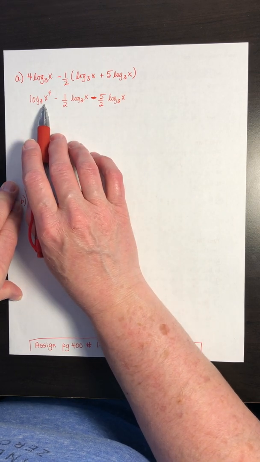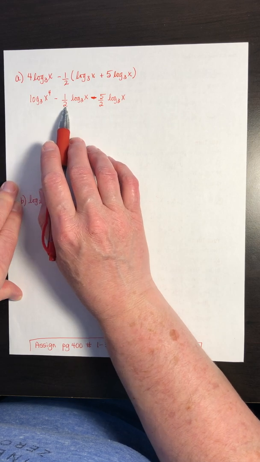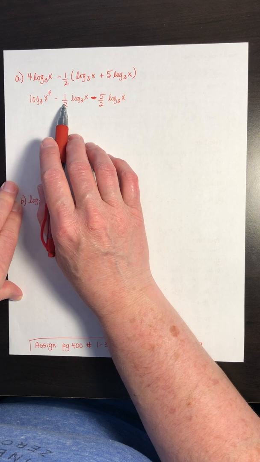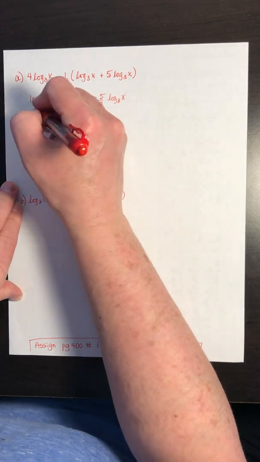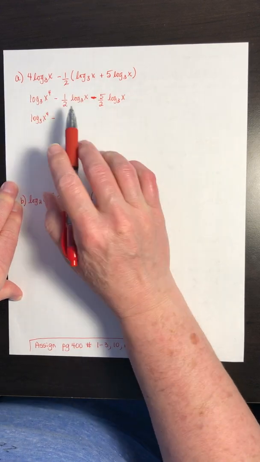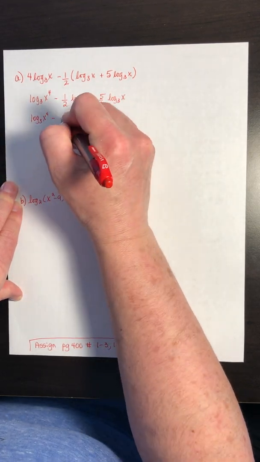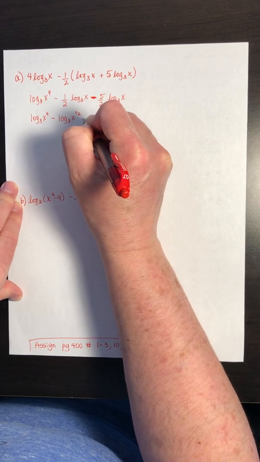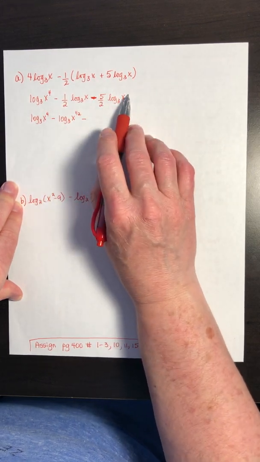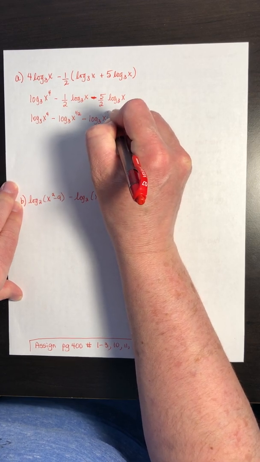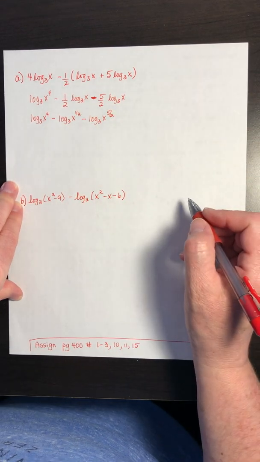Now, when it comes to the next step, again, I can't do anything with the product or the quotient rules until these numbers are moved up as a power. So I've got another step to go here. Moving the half up to make it an exponent on the x. Moving the 5 halves up and making it an exponent on the x.